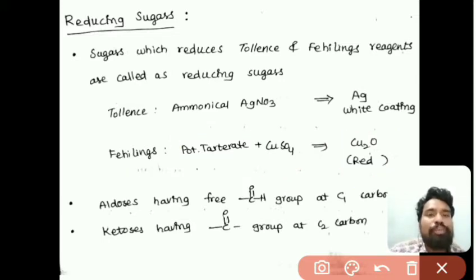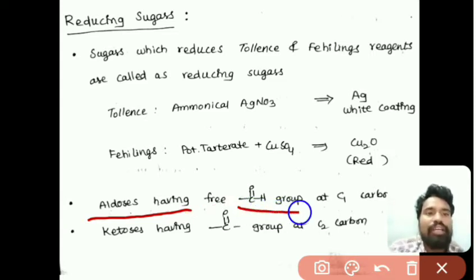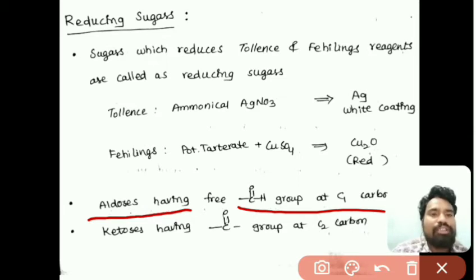Then which type of carbohydrates come under reducing sugars? An example is aldoses. Aldoses which have a free C=O-H, nothing but a free aldehyde group at the C1 carbon, those types of carbohydrates come under reducing sugars.